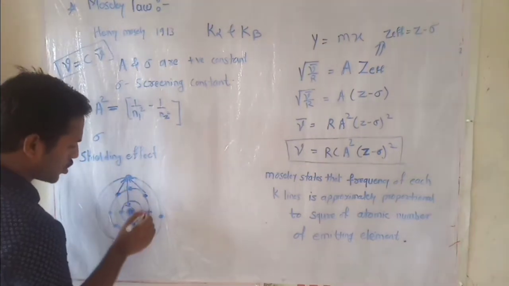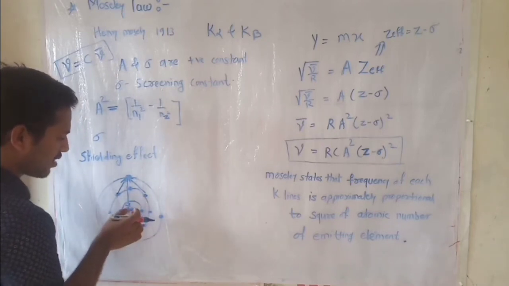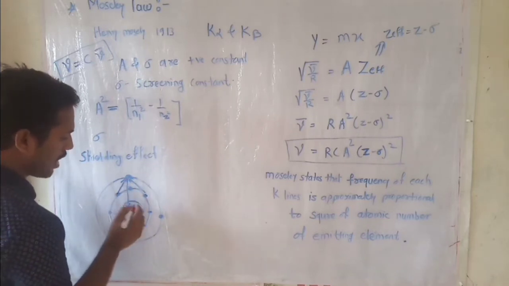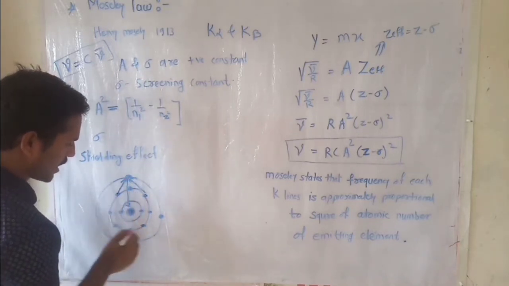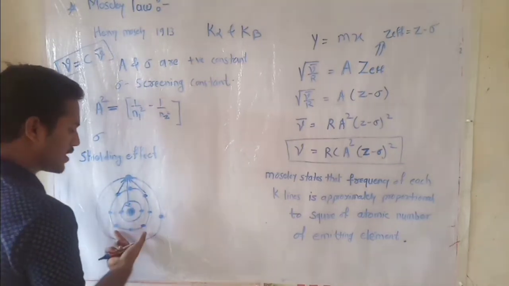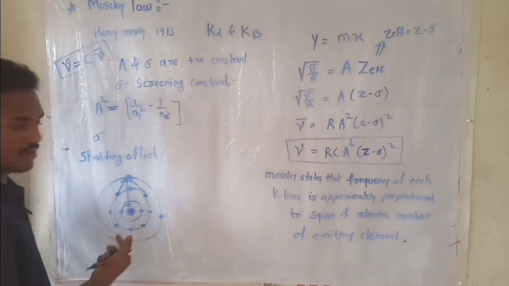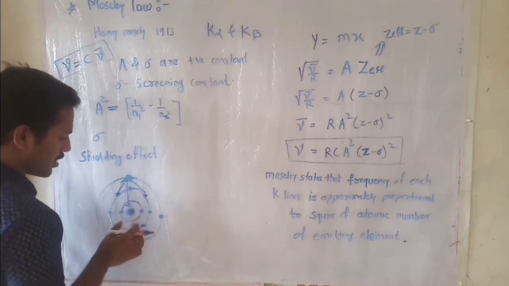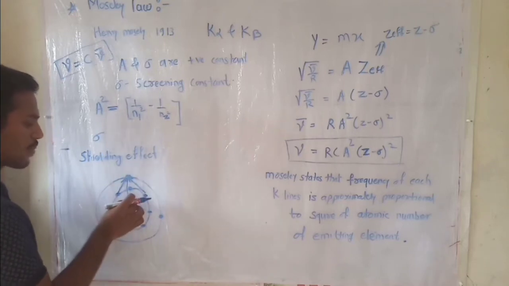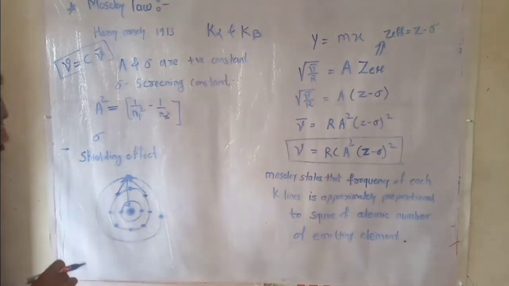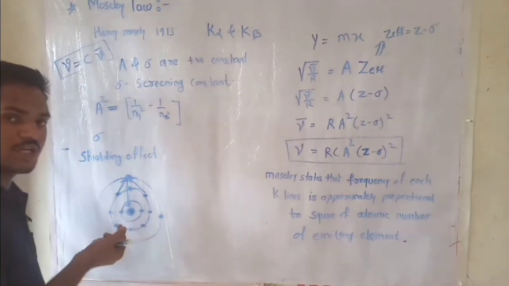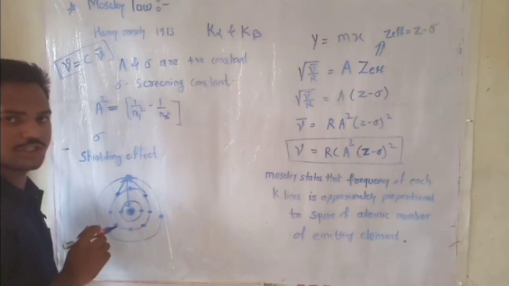Here the innermost shell electrons repel the outermost shell electrons, because the innermost shell electrons have higher electron density, and hence there is also a strong repulsion. Hence this repulsion due to the innermost shell counters the attraction due to the positively charged nucleus. Hence the attractive force due to the positively charged nucleus is slightly diminished.